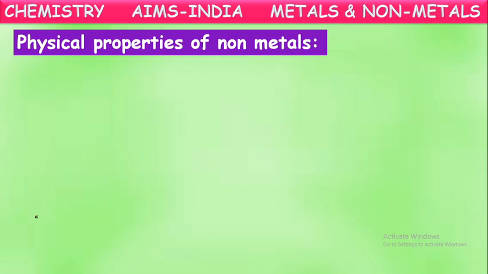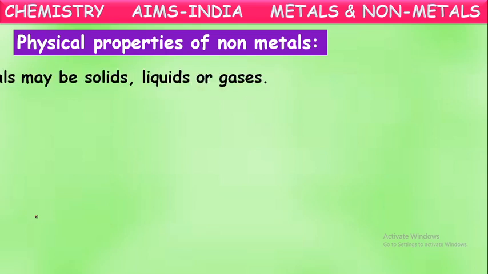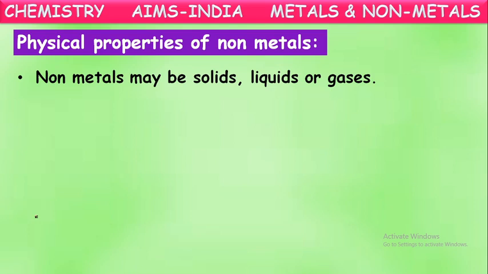Next, properties of these non-metals. First, let us discuss the physical properties of non-metals. As we said, non-metals generally have properties opposite to metals. Non-metals may be solids, liquids, or gases. Some non-metals exist in the gaseous form, some are in the liquid state, and some are available in the solid state also.